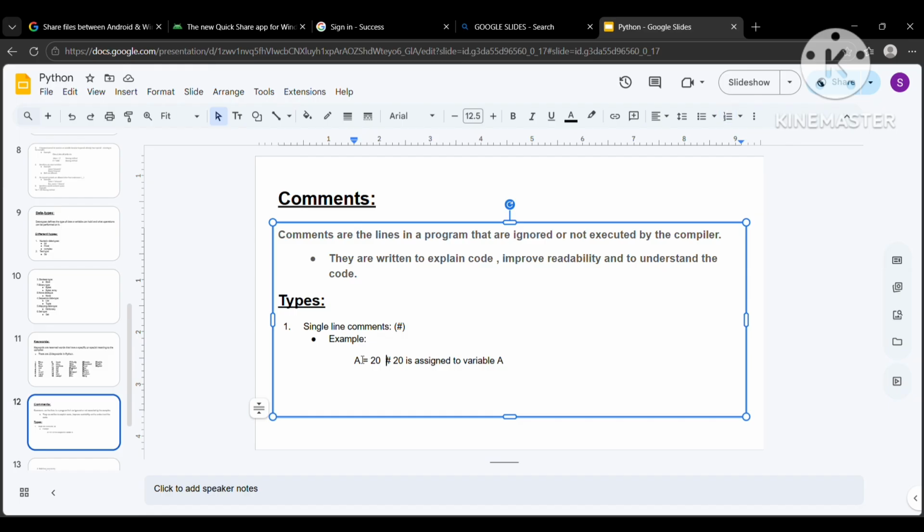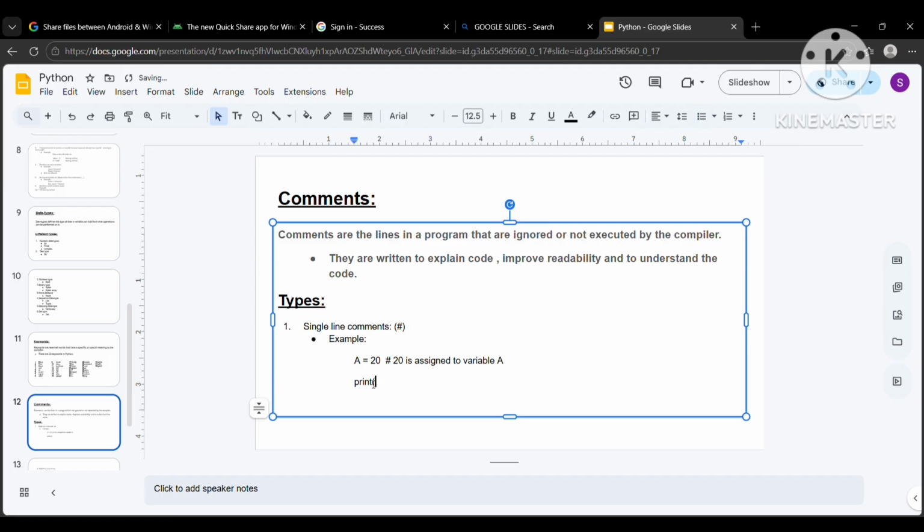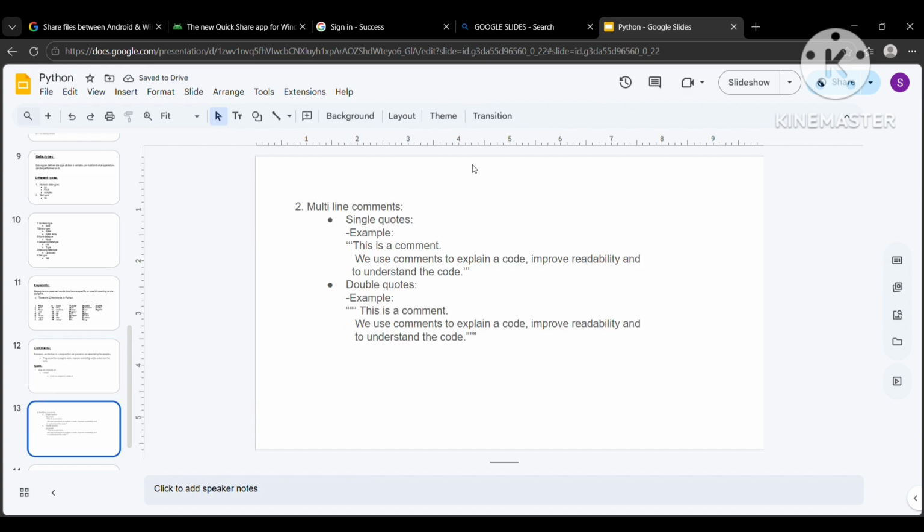Here you can see I have used a variable and assigned 20 to it. And I have written something here, like hash, 20 is assigned to variable A. So if I try to print A, it will simply print 20 in output. It will not consider these lines as a part of the program. That's what comments mean. I'll show you an example.